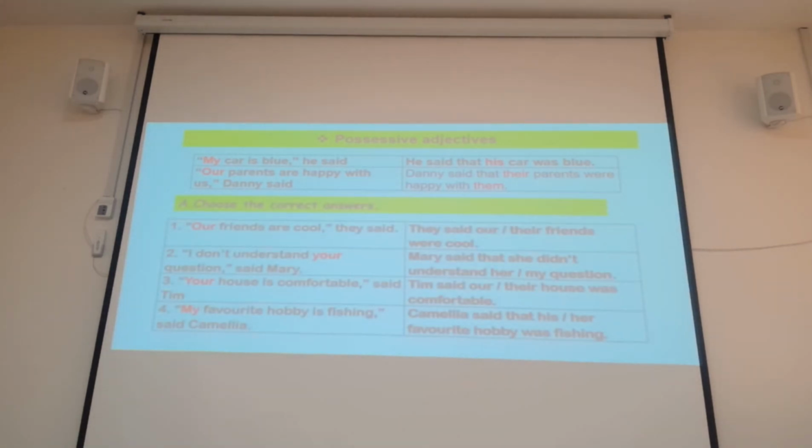Possessive adjectives. The same thing, what applies to pronouns applies to possessive adjectives. So, my changes to his, our changes to their, us changes to them, right? Choose the correct answer. Our friends are cool. They said, as we said, that is optional, they said their friends were cool.